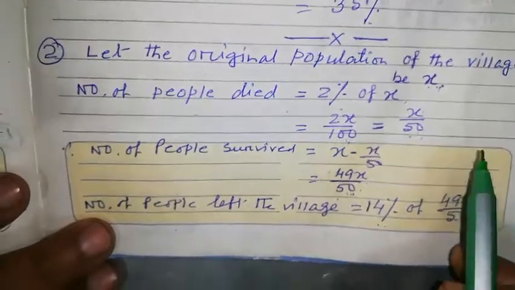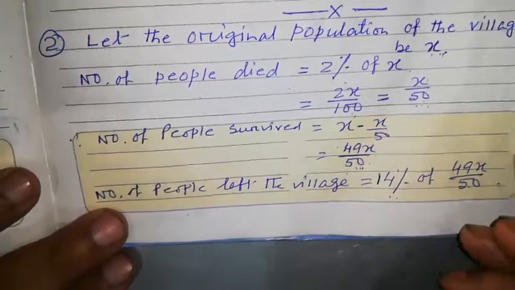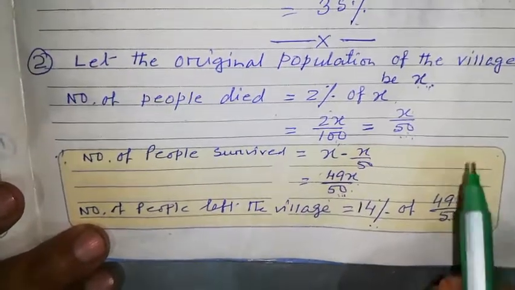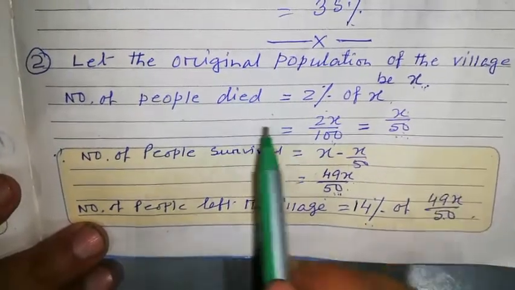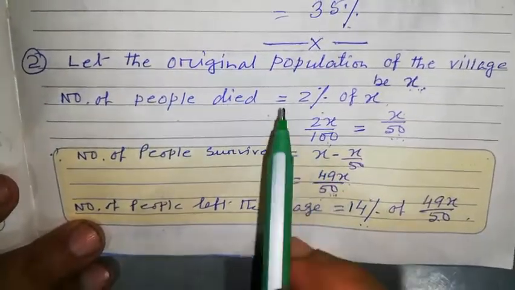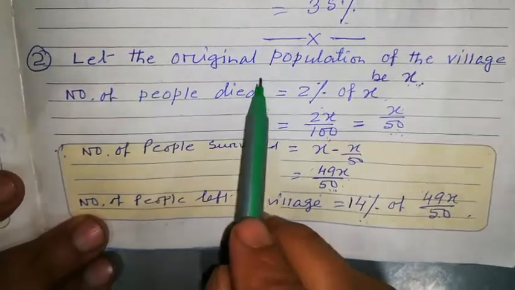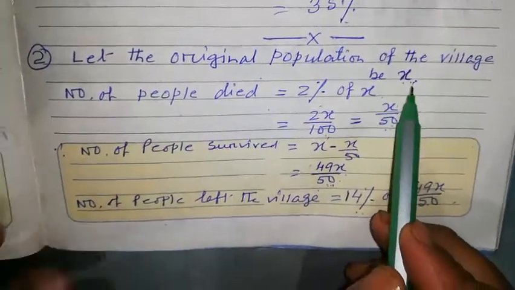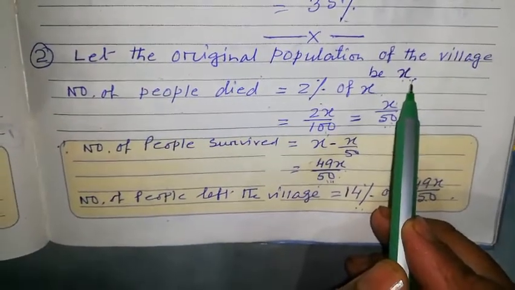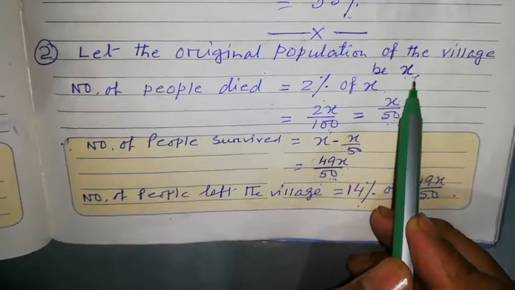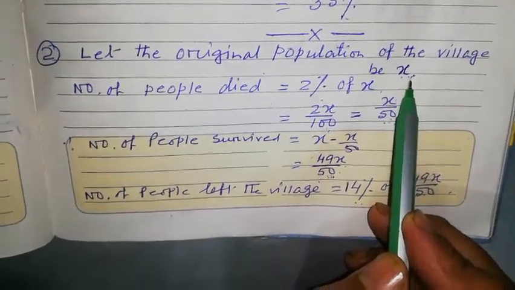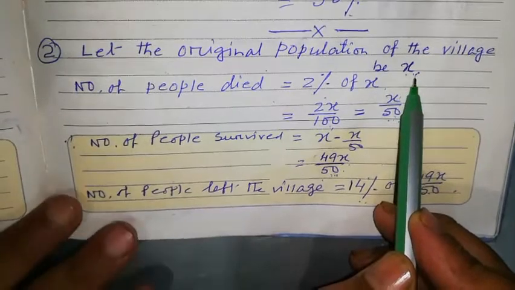Now I am going to solve the second problem. The question is already with you. You read the question and I am just going to solve it here. First thing: let the original population of the village be x. It was not given in the question what the population of the village is, so I have taken it as x.